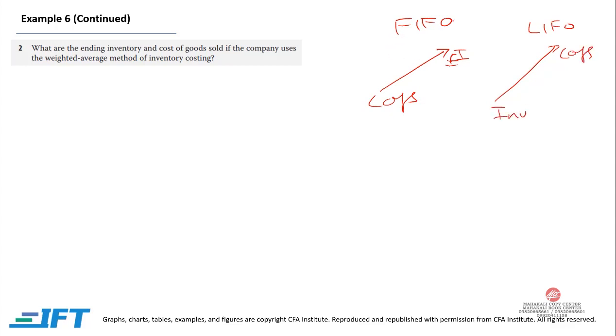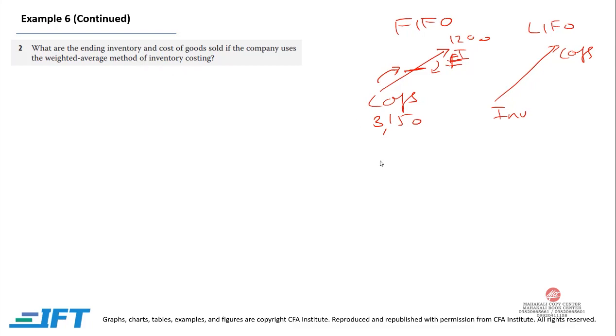So if we are going from FIFO to weighted average, we are going in between, so ending inventory would decrease and cost of goods sold would increase. Initially in first in first out, ending inventory was 1200 and cost of goods sold was 3150.